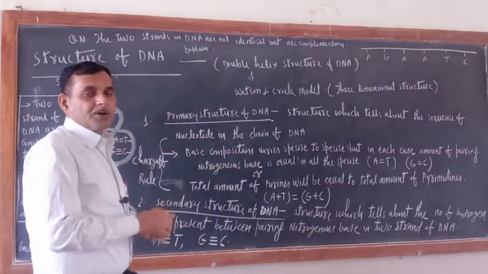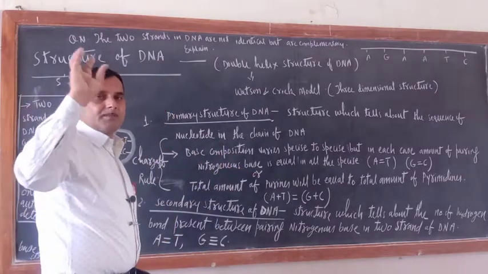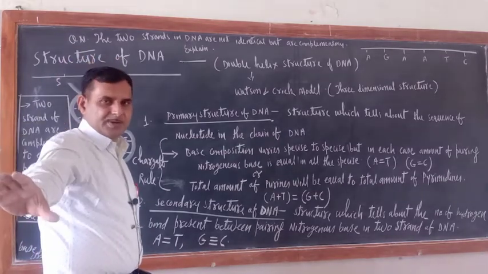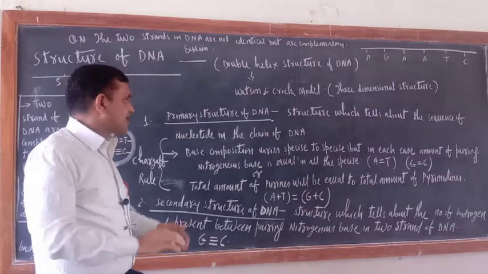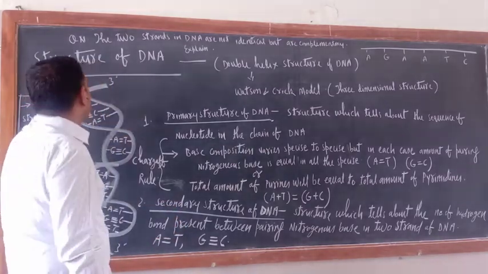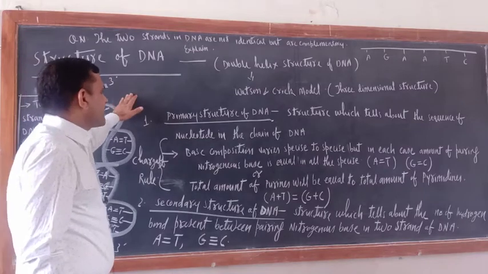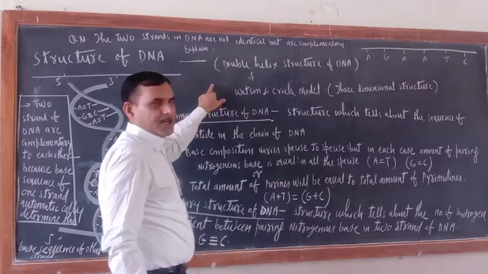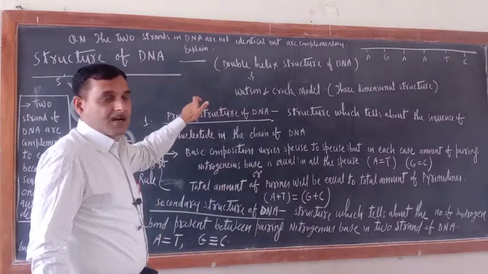So in polynucleotides, what are the things? Nitrogenous base is there, then sugar is there, then phosphate is there. Now we'll have more idea about the structure of DNA. As far as the structure of DNA is concerned, we will study the double helix structure of DNA.